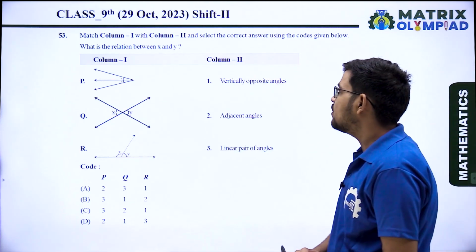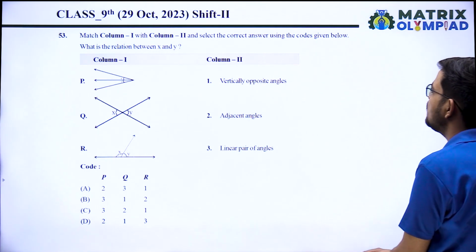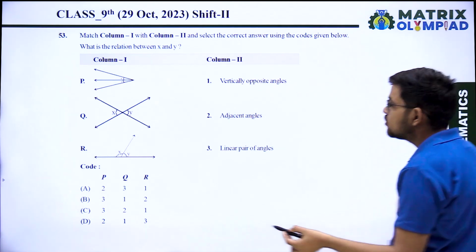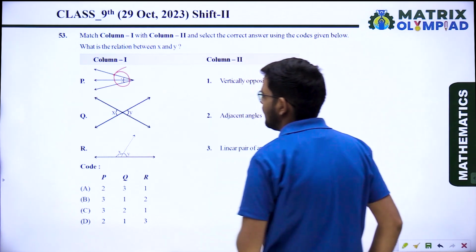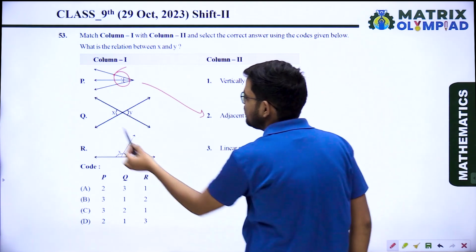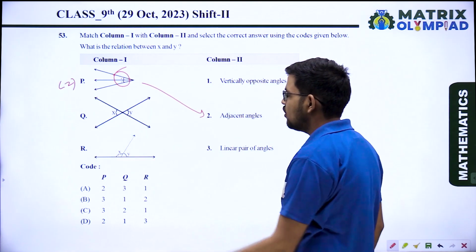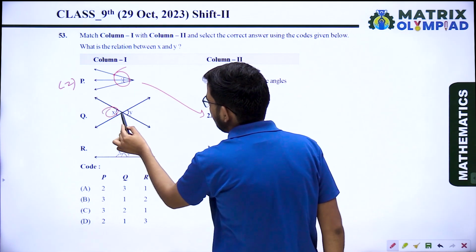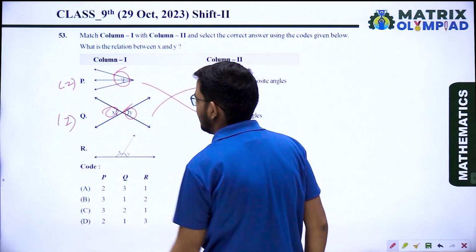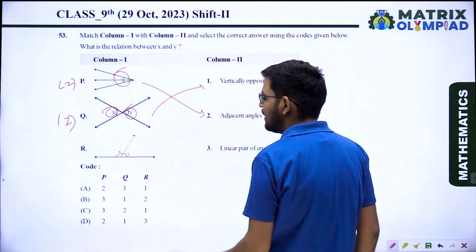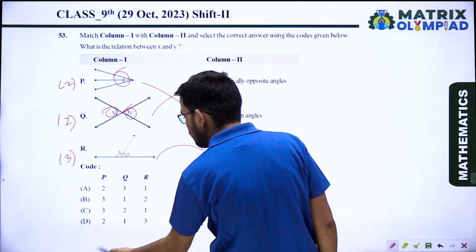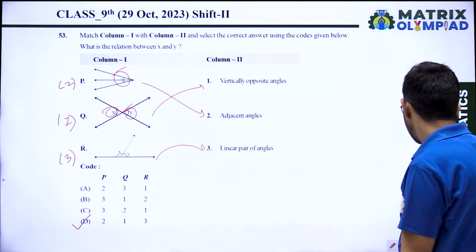Next question, match column first with column second and select the correct answer using the codes given below, which is the relation between X and Y. So here angle X and angle Y. Which type of angles are these? These are adjacent angles. So P's answer is 2, adjacent angle. In option Q, X and Y are vertically opposite angles. So option first, vertically opposite angle. In R, X and Y are a linear pair of angles. So the answer is 2, 1, 3. Option D is the correct answer.